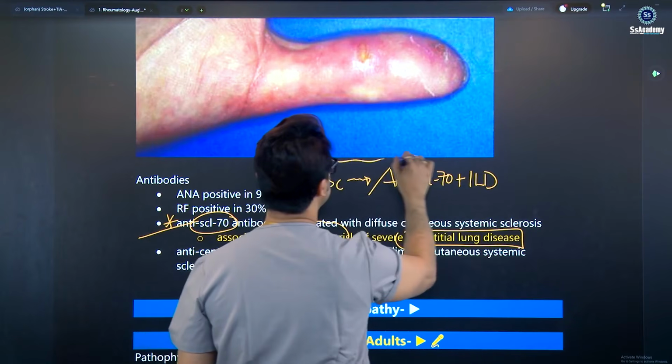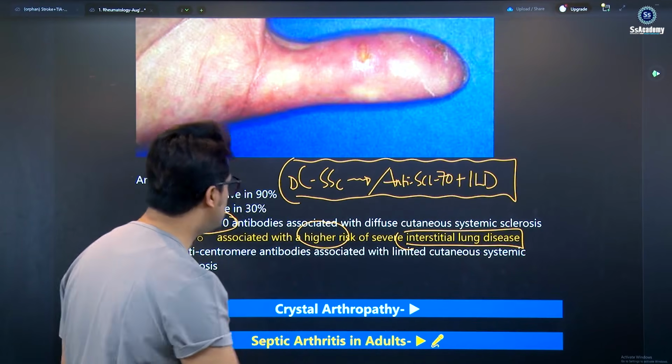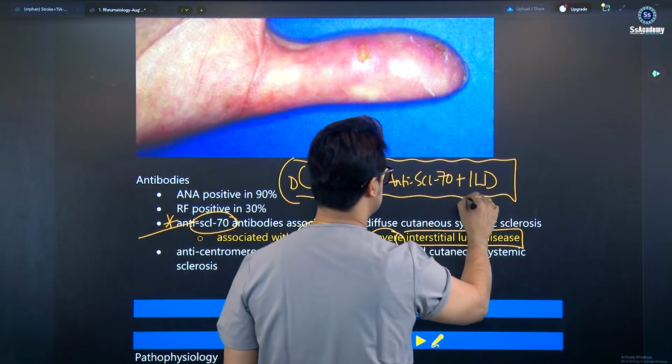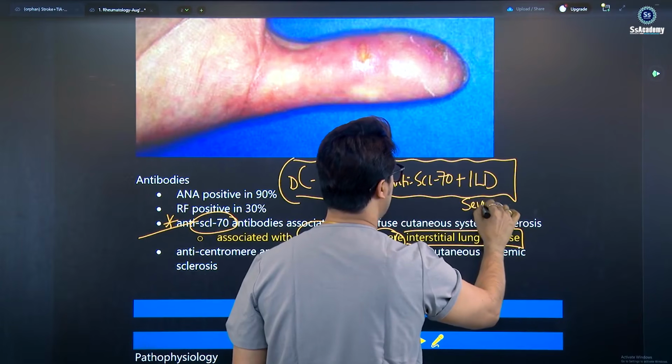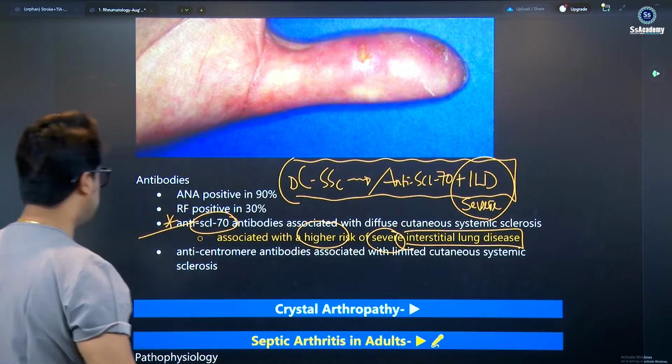So basically systemic sclerosis will show different organ system involvement. Severe ILD, this is important. Severe ILD or severe pulmonary fibrosis will be associated. This is very much important.